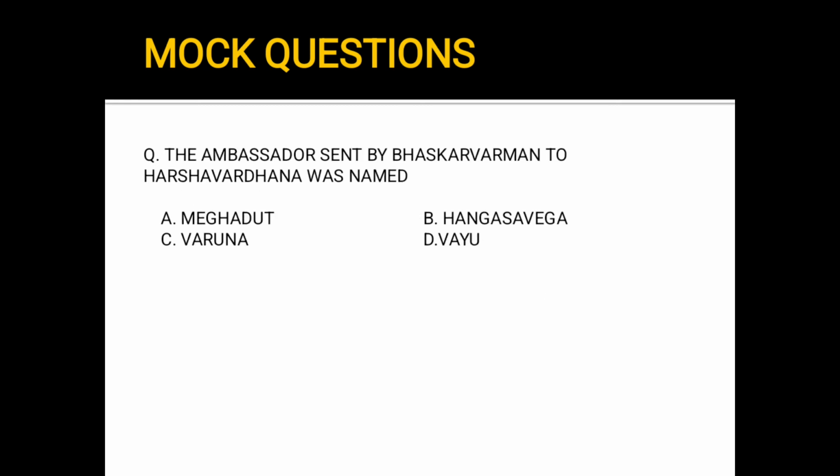The ambassador sent by Bhaskar Varman to Harshavardhana was named A. Meghadut, B. Hangasavega, C. Varuna, D. Vayu. The answer is Hangasavega. We have discussed this in our previous video. Please go through that.